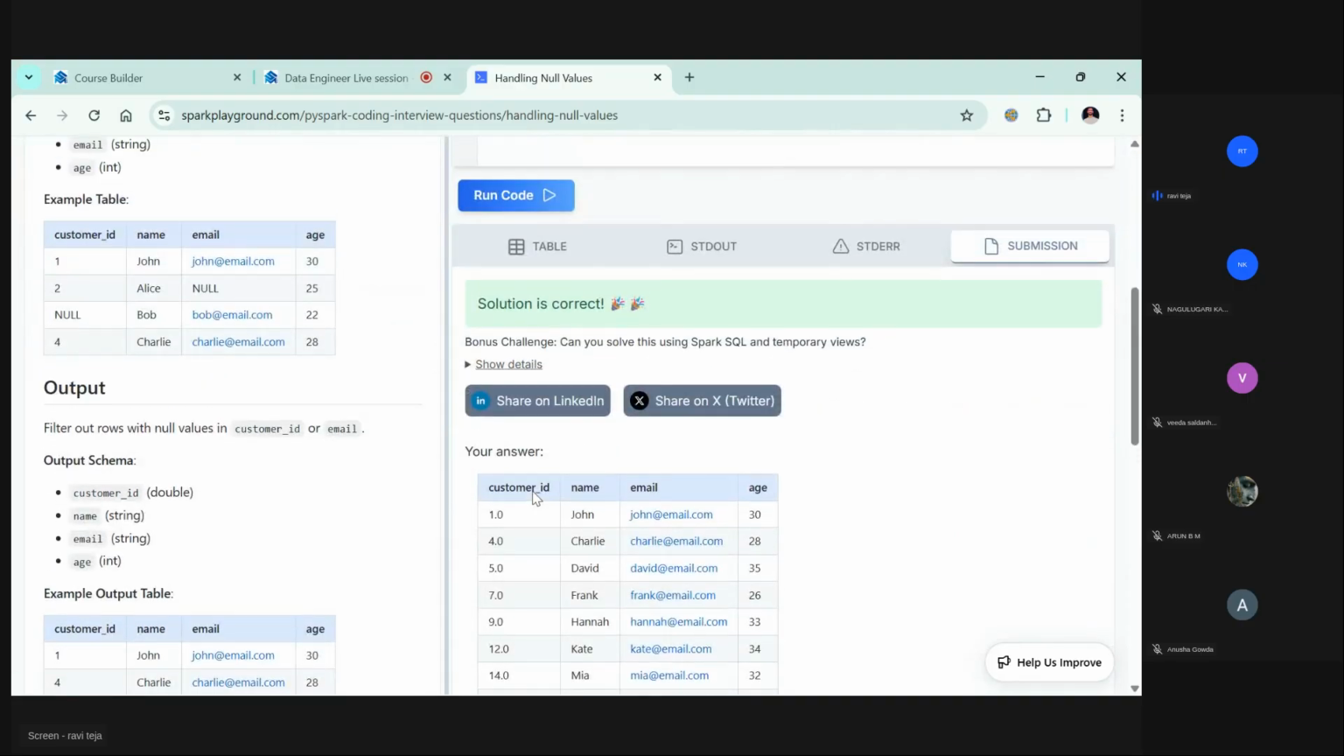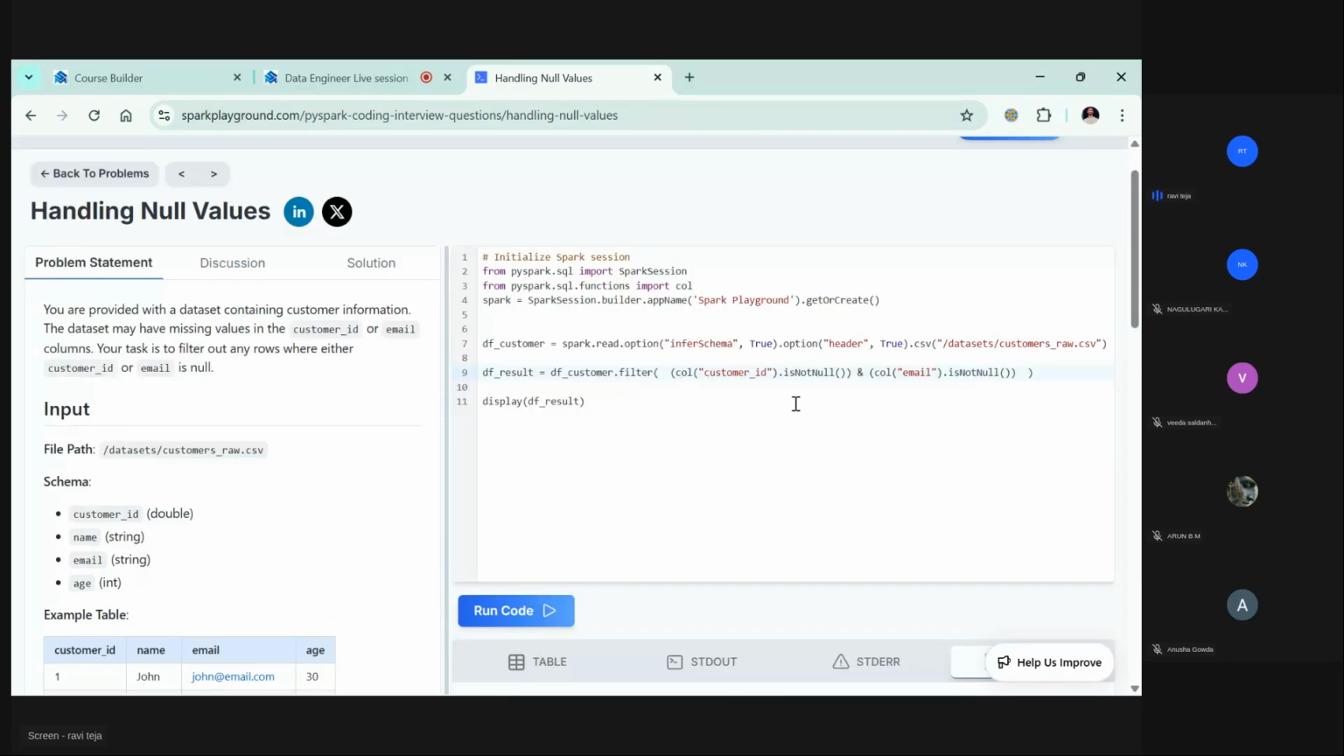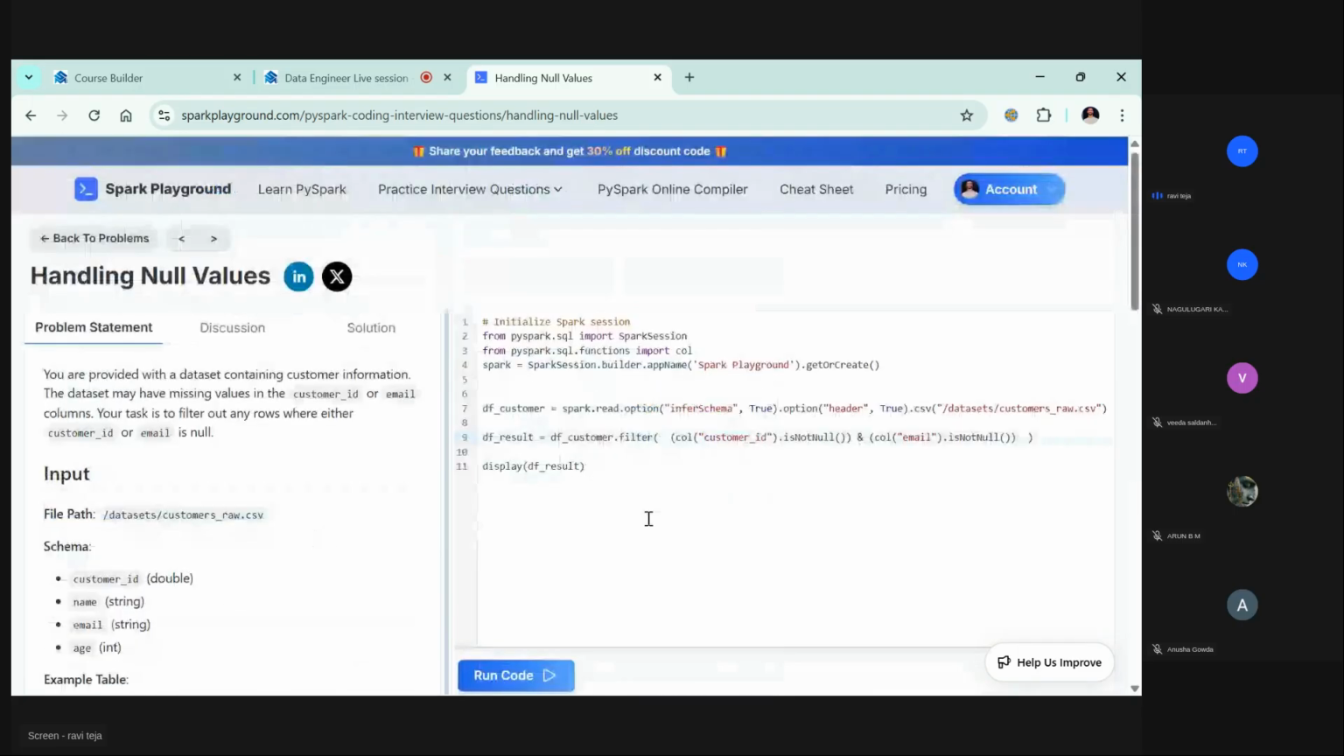One thing, so this is definitely incorrect, because the problem statement they've given is that you are provided with a data set containing customer information. A data set may have missing values in the customer ID or email. Your task is to filter out any rows where either customer ID is null or email ID is null. But definitely this is not the way. Maybe the problem statement is wrong or something is wrong, but definitely and is not going to give you the answer. If any of these columns is null, then we need to remove it.